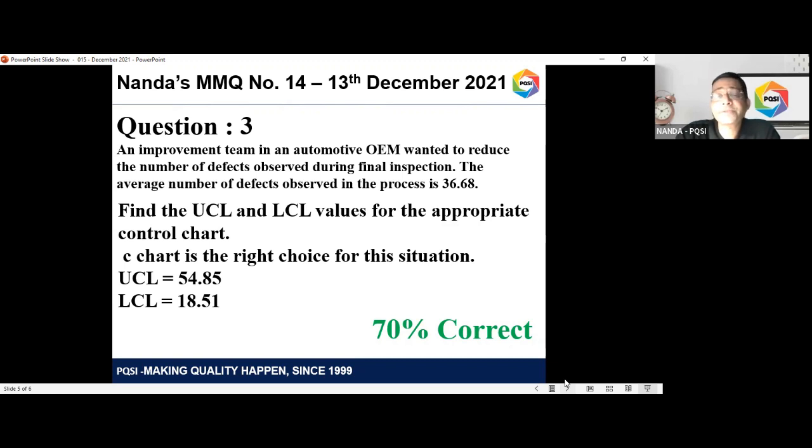So about 70% of the respondents got this correctly. This time, I think of all the quizzes, quiz number 14 had the maximum number of correct responses across all 3 questions. It's 80% for question 1 and question 2, and 70% for question 3. However, as always, the first 3 who respond with the right answers are declared winners.